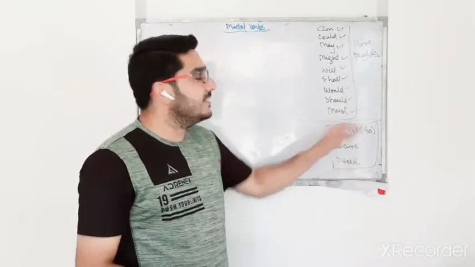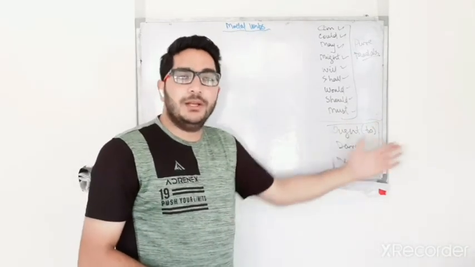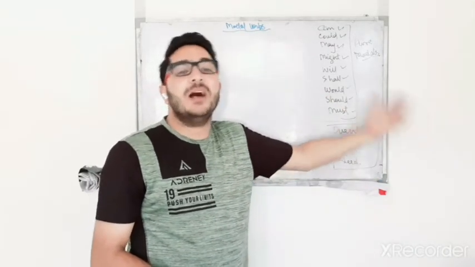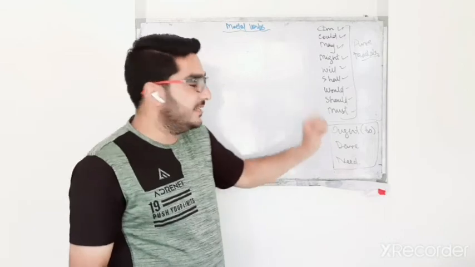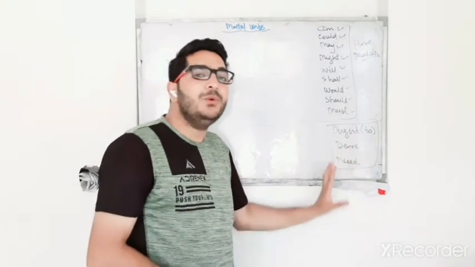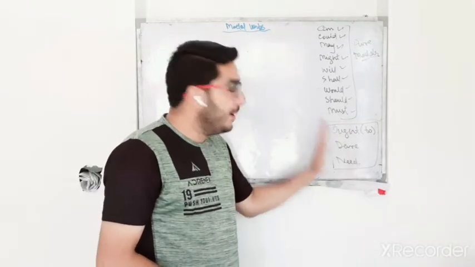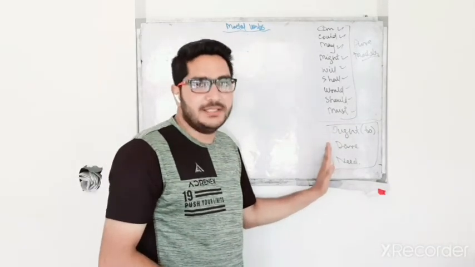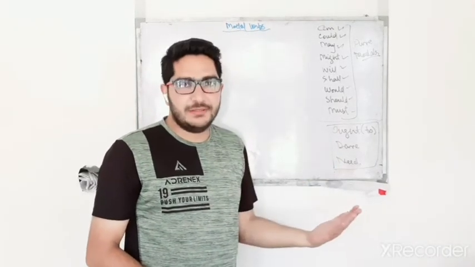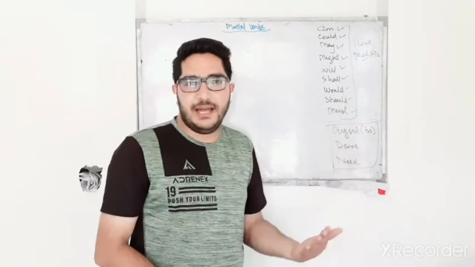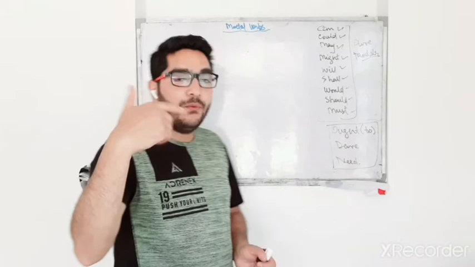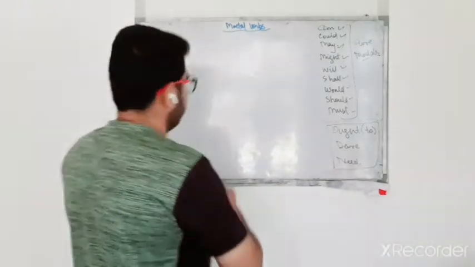So it takes "to" with it: plus v1, or "to have" plus v3 to make a past sentence. These three words are known as semi-modals. Why? Because they act as modals, but they have other functions as well. They act differently at times, so that is why they are known as semi-modals. And we'll start with "ought to."